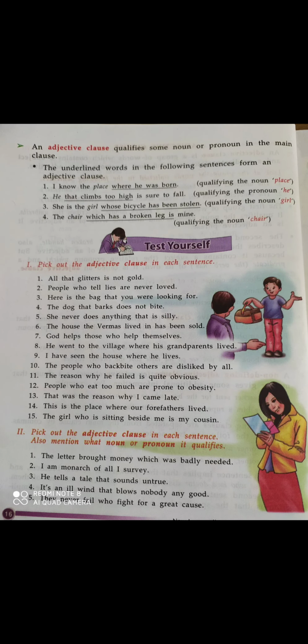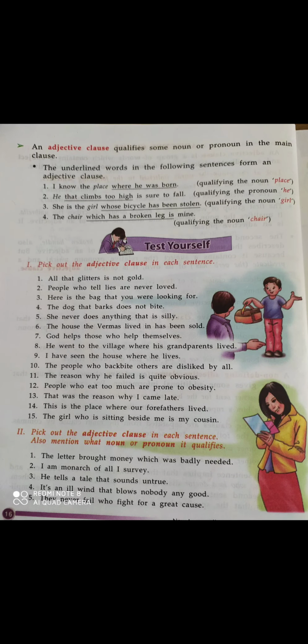સબ્જેક્ટ એટલે શું? જેના વિશે આપણે વાત કરતા હોય. પ્રેડિકેટ એટલે શું? કે એ જે આપણા જે સબ્જેક્ટ છે એ શું વર્ક કરે છે. ઓકે, દેટ ઇઝ પ્રેડિકેટ. So subject and predicate both are there, so it is called a clause, and this group of words says something about a noun, so they are an adjective, so together they are called an adjective clause. Okay, now the fifth one, she never does anything that is silly. So does anything that is silly, so that is silly. This group of words is an adjective clause, and they say something about anything.